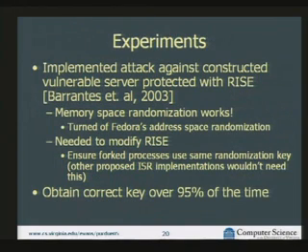OK, so we did some experiments with this using the RISE implementation of ISR that was kindly provided by Stephanie Forrest and her student. The first thing we discovered was that memory space randomization actually works. We were running these experiments on a Fedora machine, and Fedora, by default, does do memory address randomization. So this meant we couldn't find the stack to inject the attack. We could use Dan Boneh's group's attack to break the memory address randomization. In this case, it was easier to just turn it off since we control both machines. But the combined effect of the two certainly is stronger than just having one.